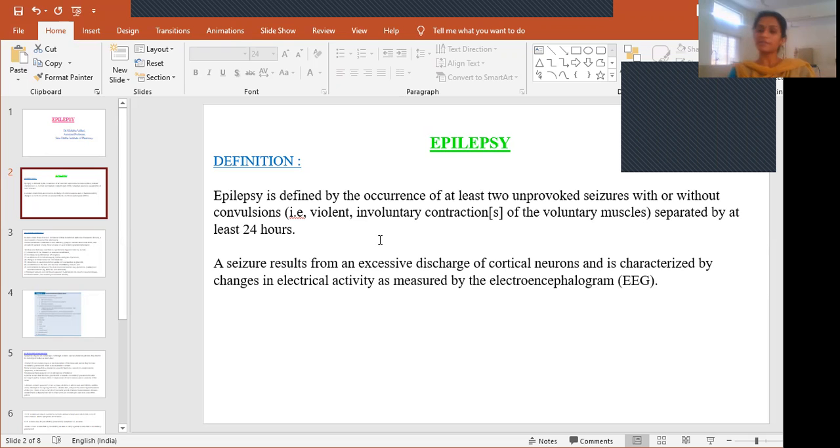Okay. So what is epilepsy? Epilepsy is defined by the occurrence of two unprovoked seizures with or without convulsions, which are violent involuntary contractions. At least two of these should be separated by 24 hours, and that we call epilepsy. These seizures occur when there is excessive discharge of cortical neurons, which causes involuntary contractions. When there is excessive discharge of cortical neurons, the seizure will be seen, and these changes can be seen in the EEG, the electroencephalogram.